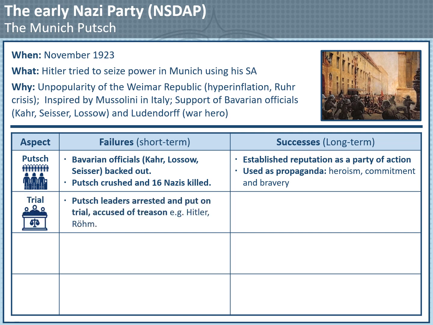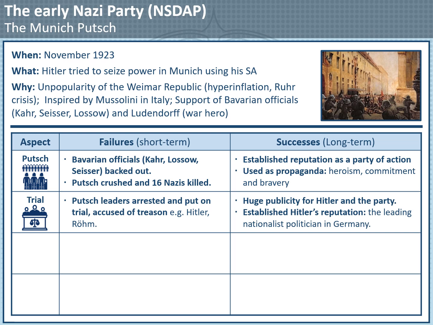Secondly, the trial. Hitler and the other leaders of the putsch were arrested, put on trial and accused of treason. But in the long term, this gave Hitler and the party huge publicity. It also allowed Hitler the opportunity to establish his reputation as the leading nationalist politician in Germany.